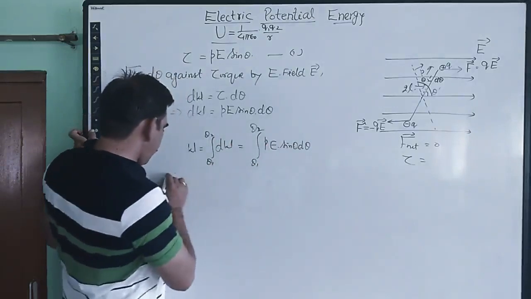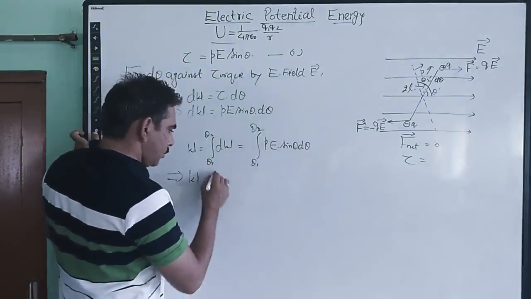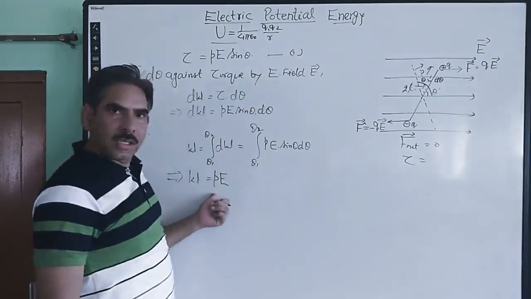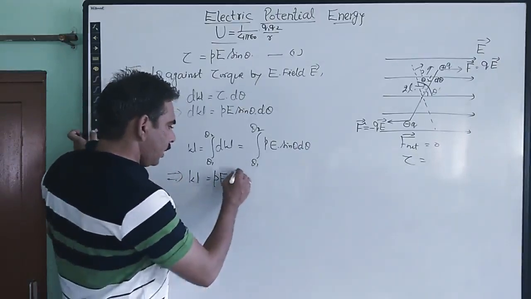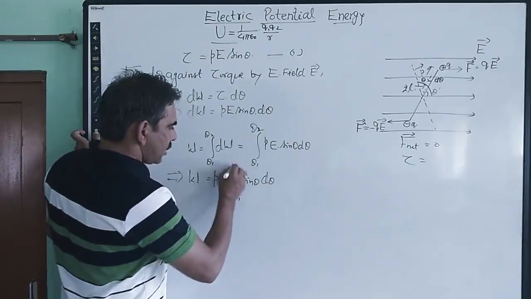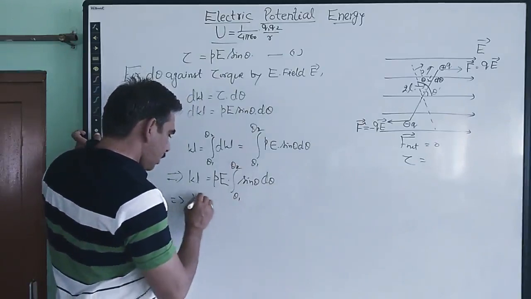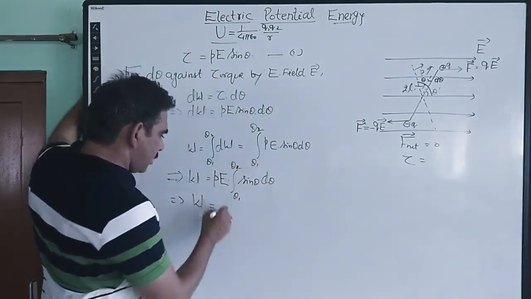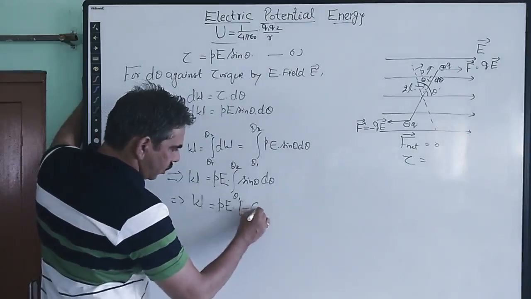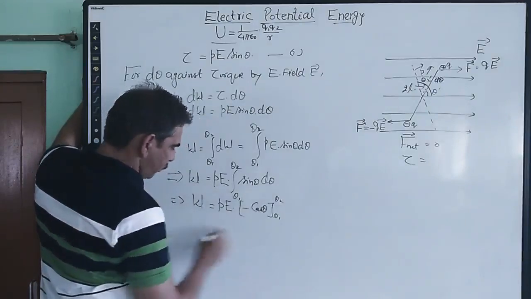So the amount of work done, P and E are constants, because P, the dipole moment of the dipole, remains the same as the electric field is uniform. Integration of sine theta d theta as theta goes from θ1 to θ2. From here, the total work takes the form P into E into the integration of sine, which is minus cos theta, with limits from θ1 up to θ2.